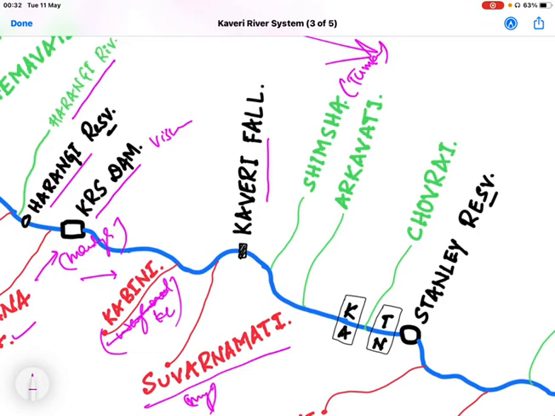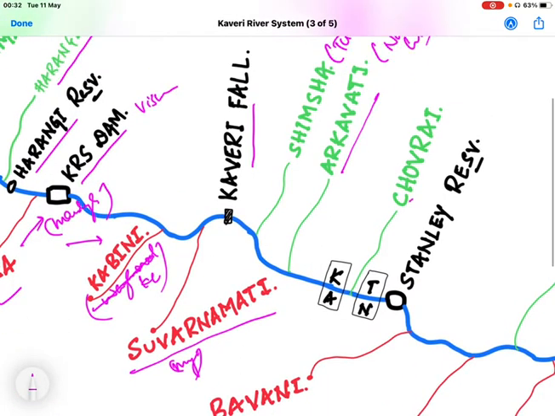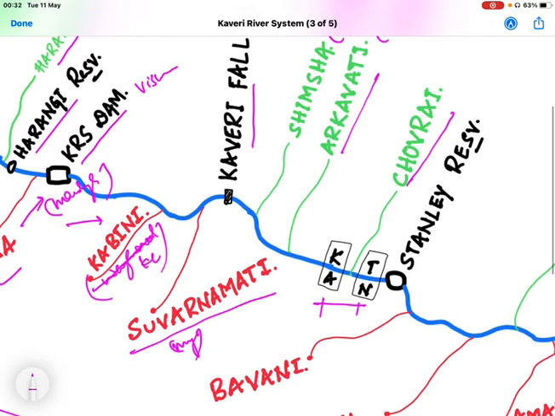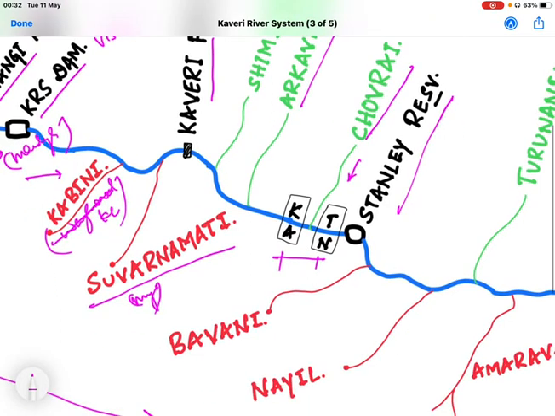And again, the left bank tributary called Arkavathi, which originates in the Nandi Hills, joins the river Kaveri. And the river Chinnar, which separates the two states, Karnataka and Tamil Nadu, which is also a left bank tributary, joins the river Kaveri.